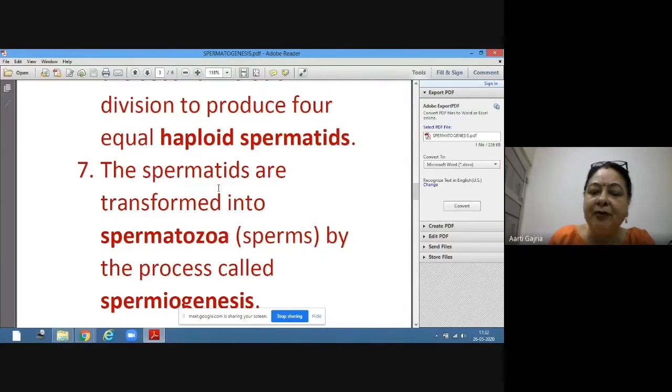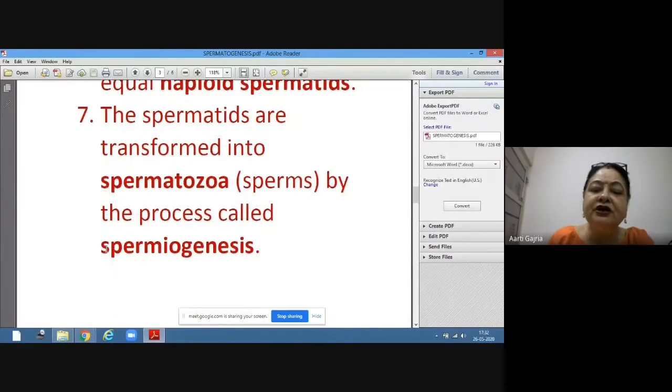These spermatids are transformed into spermatozoa, which is another name for sperms. And this process is called spermiogenesis. The earlier one was spermatogenesis. This is spermiogenesis, the transformation of spermatids into spermatozoa.